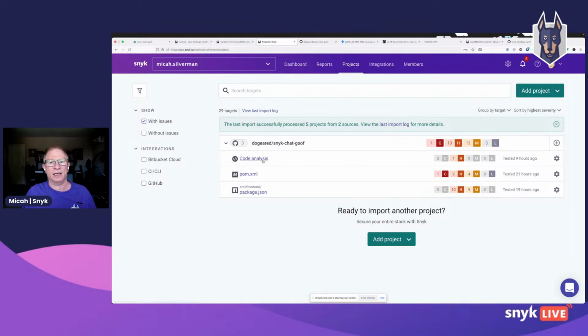It's also analyzed my code and it's found some issues in my custom code. So this is the Snyk interface. You can go set up a Snyk account for free. There's a developer tier. It's free forever. It's fully featured. The only limits are on the number of scans that you can do per month.